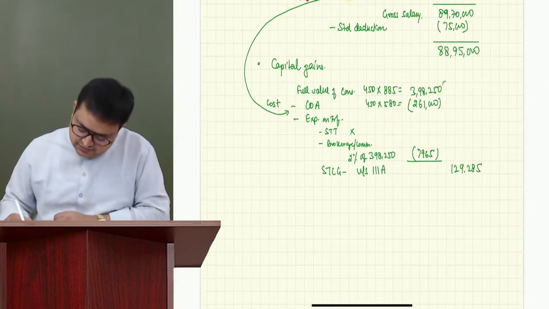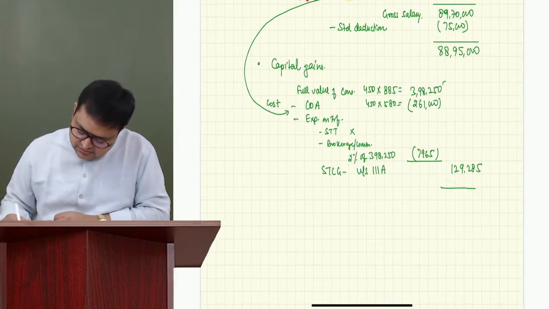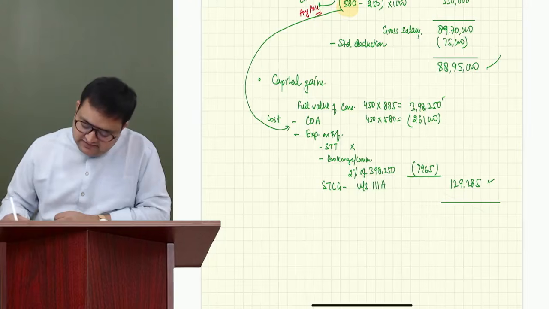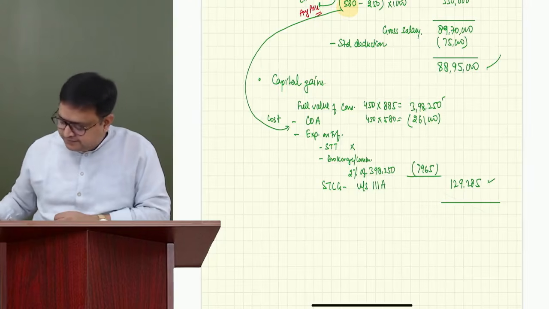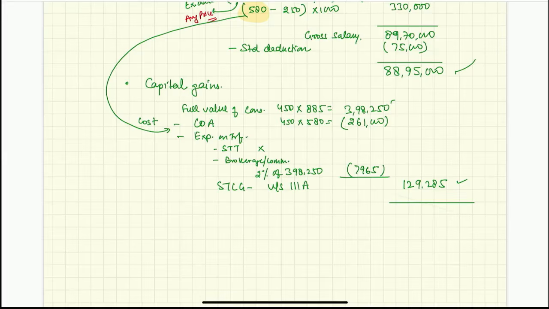Now, salary income is this, capital gain income is this. Total is 90,24,285.